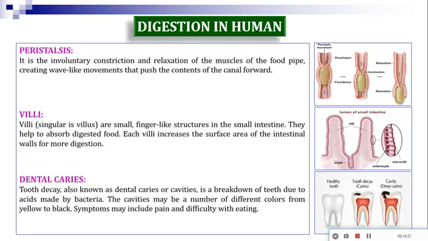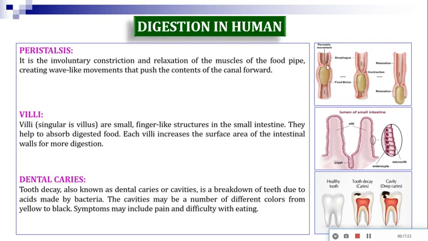Now, related to digestion, you have learned many terminologies. Peristalsis we have already discussed. It is the involuntary constriction and relaxation of the muscle of the food pipe or the esophagus, creating wave-like movement that pushes the content of the canal forward. So here you see this is a part of the esophagus. Football is going through the esophagus.